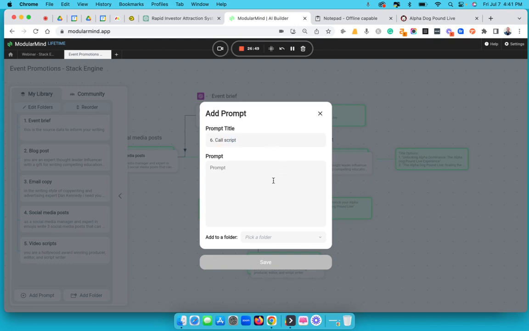call script. As an expert outbound sales person, craft a short outbound call script that is geared toward connecting with the prospect, but starting with a catchy, funny, and clever opening line.